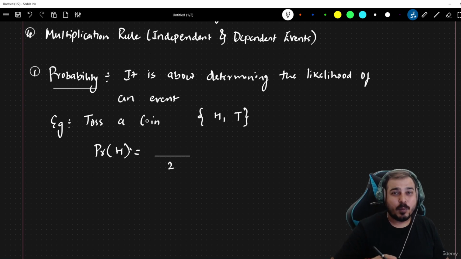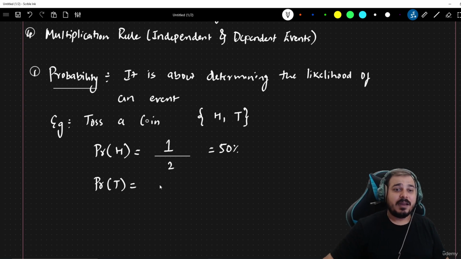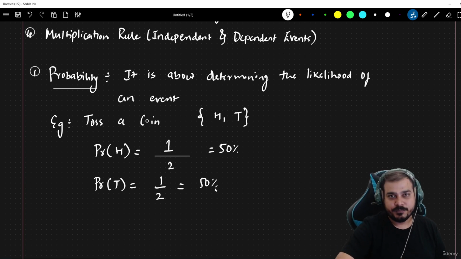And what is the possibility in one single toss that I may get head? It's obviously 1. So 1 by 2, which is nothing but 50% probability, to get a head. Similarly, the probability of getting a tail when tossing a coin will also be 1 by 2, which is 50%.